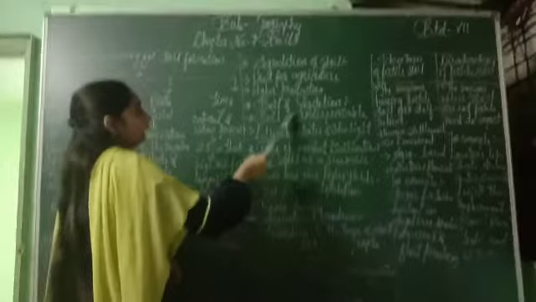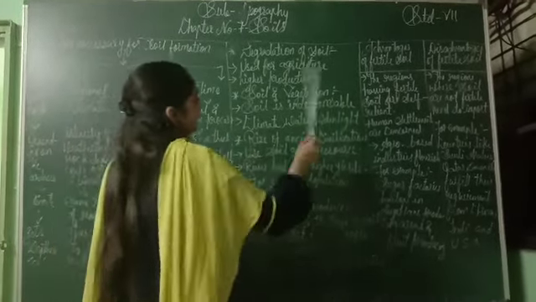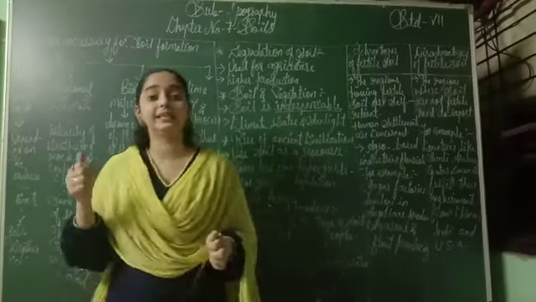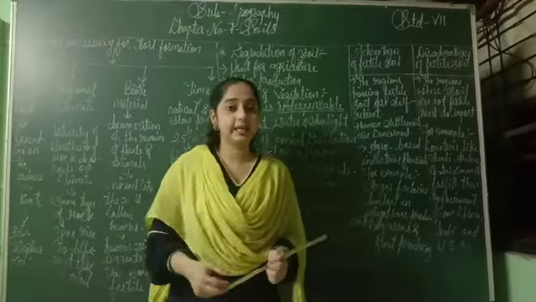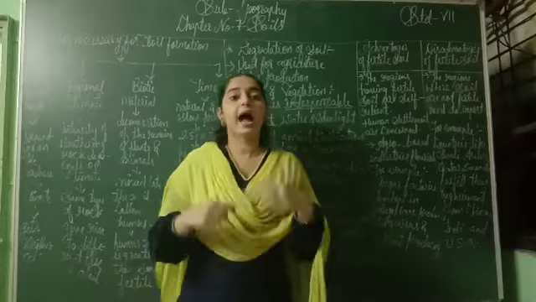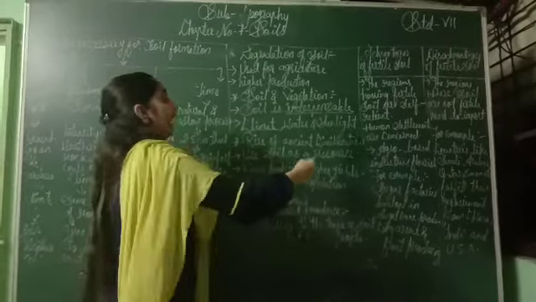Next is soil and vegetation. Soil is indispensable. Indispensable means essential, important, necessary. The soil is very necessary for higher growth of plants or crops. Next is climate, water and sunlight.